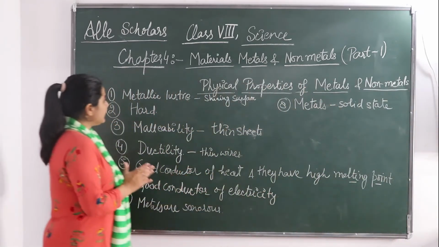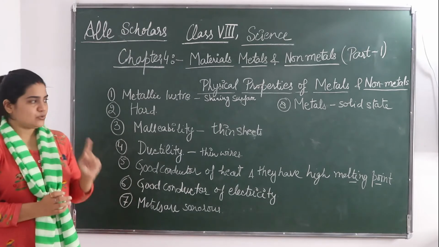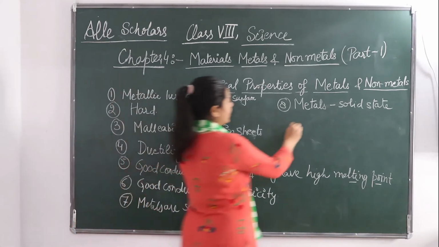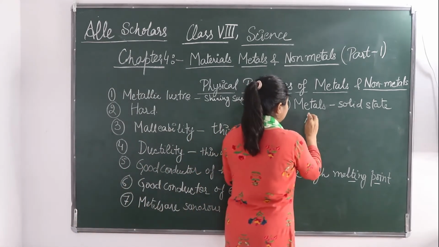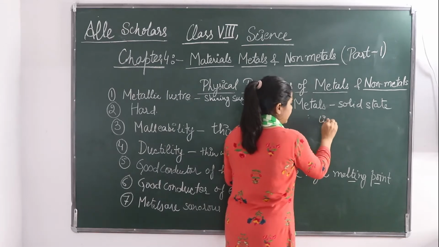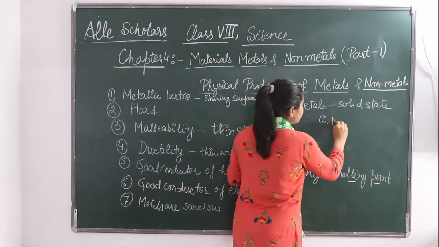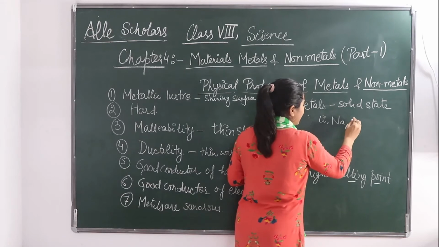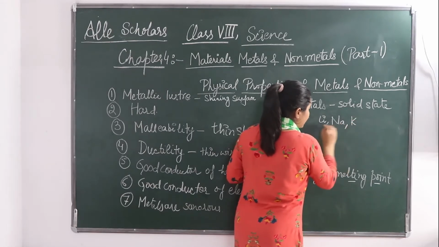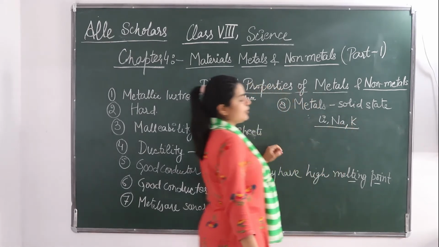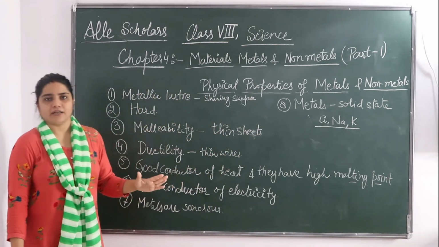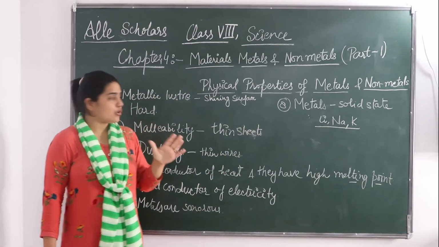If we talk about alkali metals, so what are alkali metals? Alkali metals are like lithium, sodium and potassium. Okay, so these are lithium, sodium and potassium. They are metal, but they are soft.